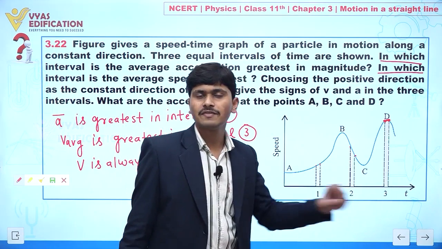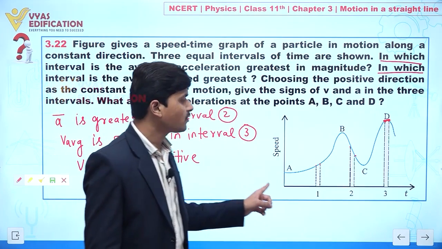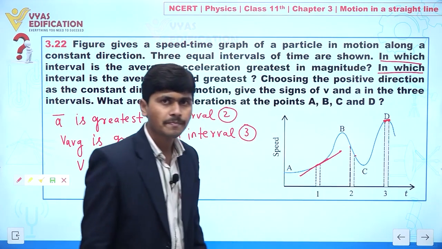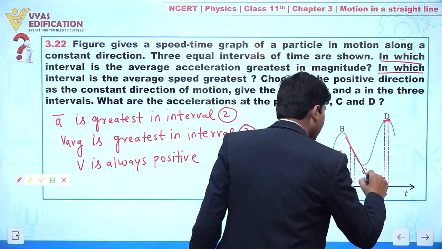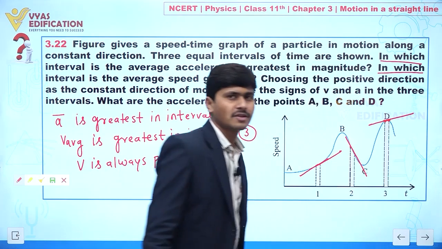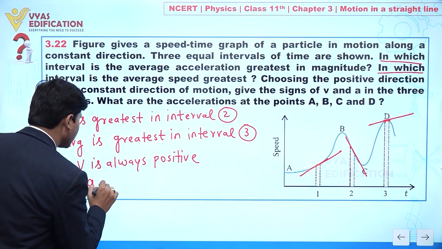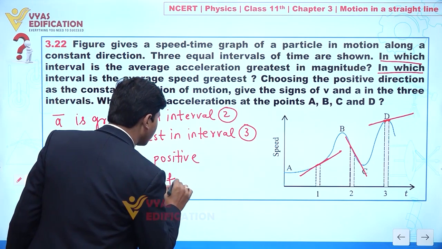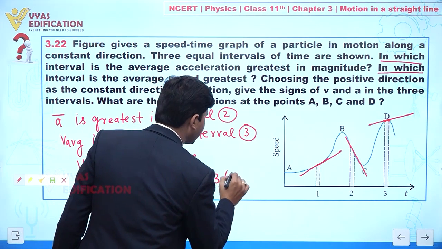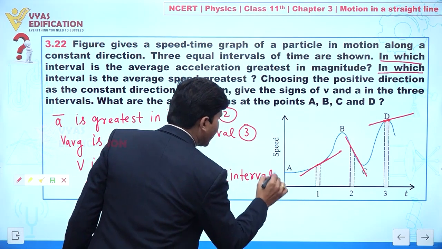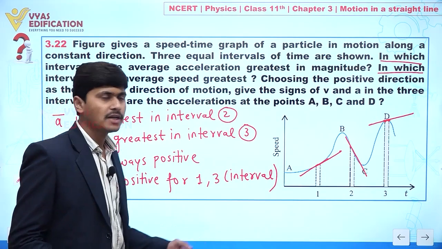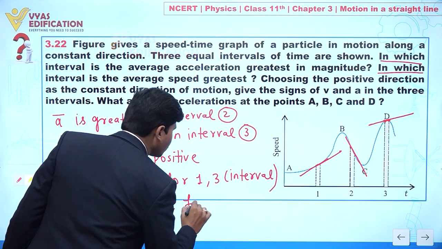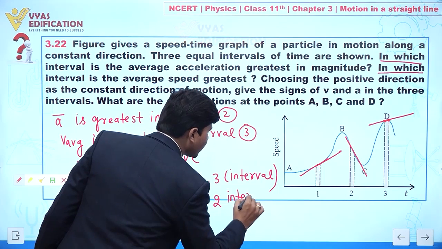But what about acceleration? Because this is a VT graph, and if we want to find acceleration, we have to find the slope. So in interval number 1, we have a positive slope. Clear? Here we have a negative slope, and this one is also a positive slope. Clear? So acceleration is positive for intervals 1 and 3, and it is negative for the second interval. Clear to everyone?